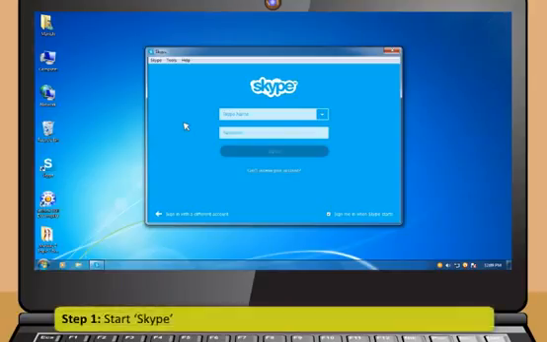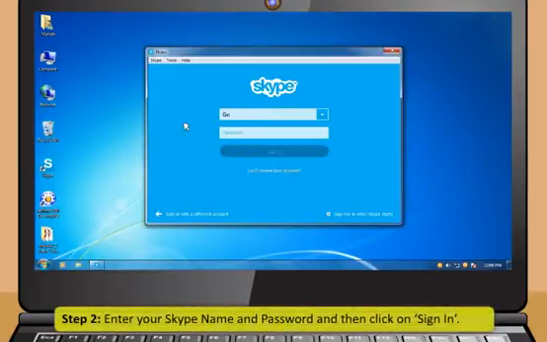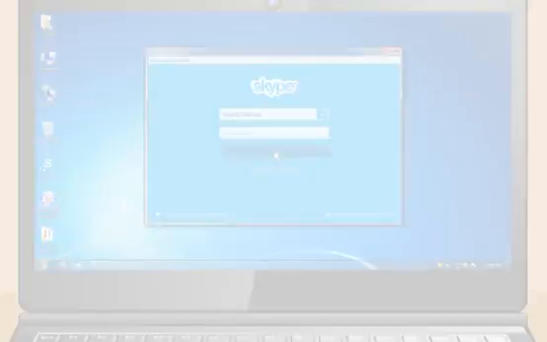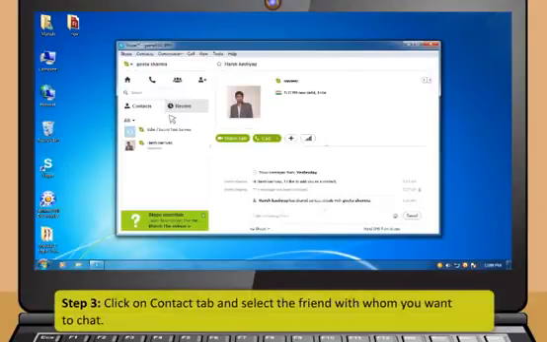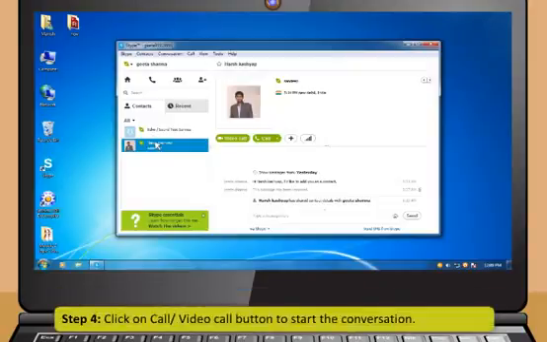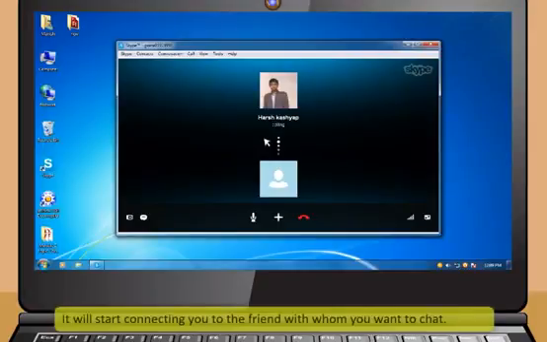Definitely. Step 1. Start Skype. Step 2. Enter your Skype name and password and then click on Sign In. Step 3. Click on the Contact tab and select the friend with whom you want to chat. Step 4. Click on the Call or Video Call button to start the conversation. It will start connecting you to the friend with whom you want to chat.